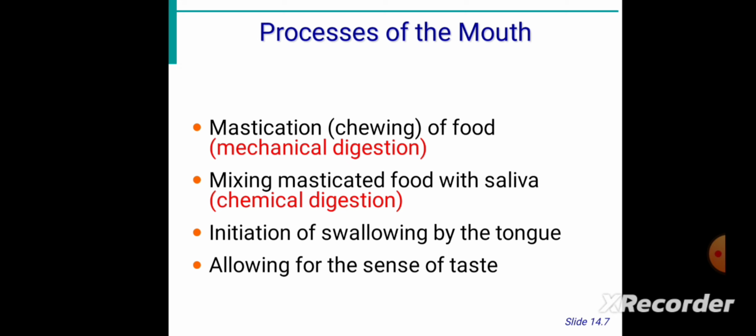Okay, so now the pharynx. After the passage through the mouth, the food enters the pharynx, and it is nothing but the passage or pathway of both air and food.